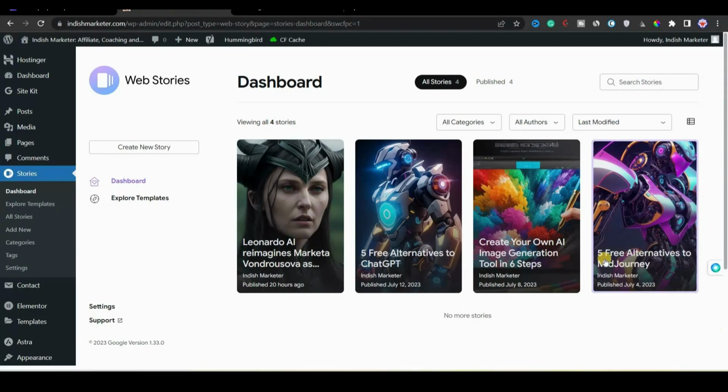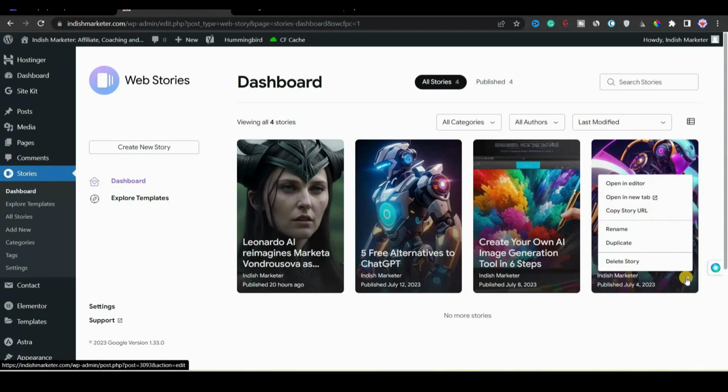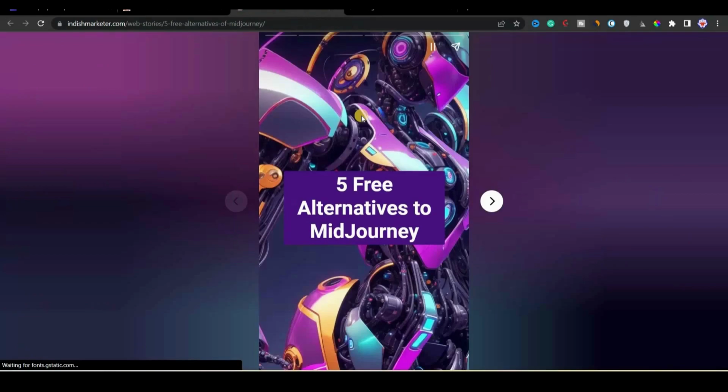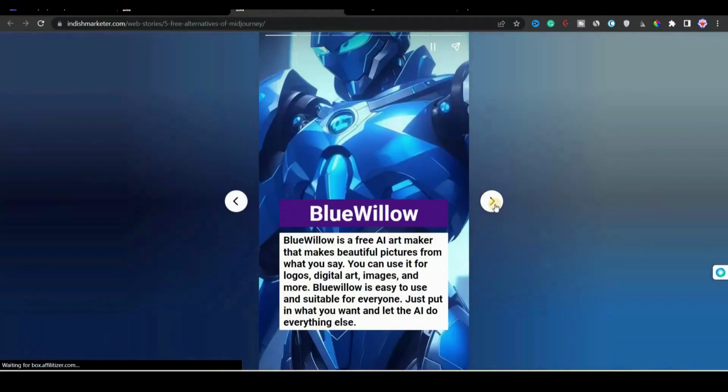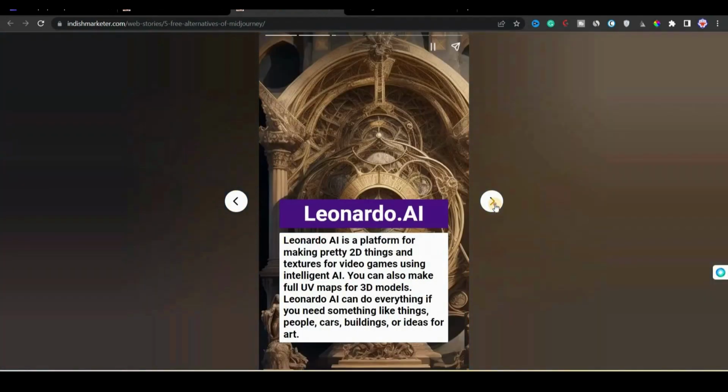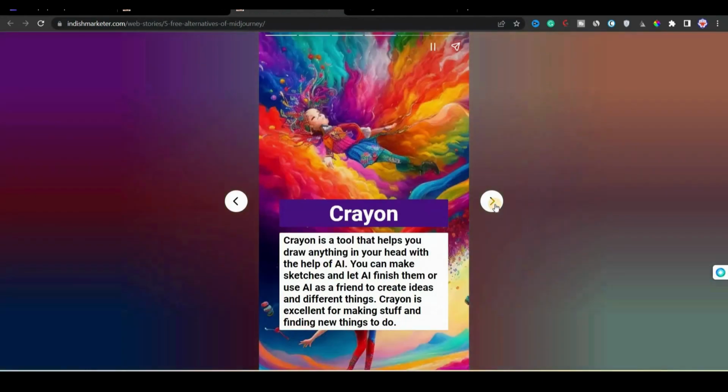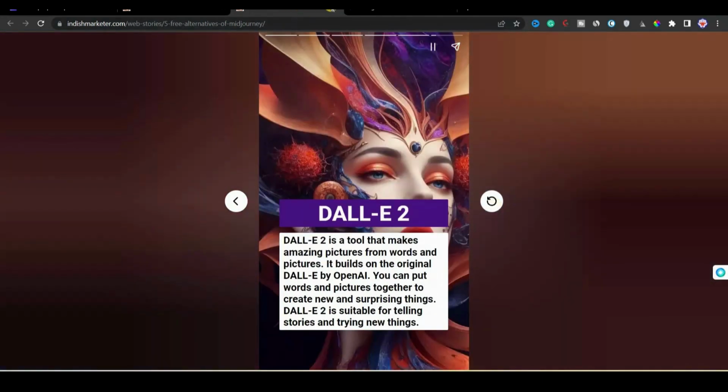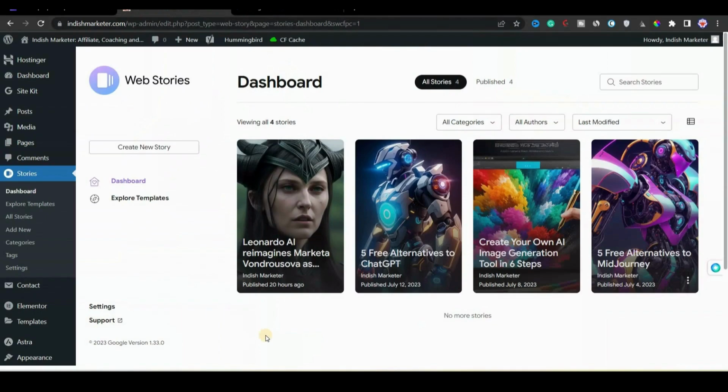For example, in my case, the first web story that I created just came into my mind: 5 alternatives to Midjourney. I just created a web story on that topic. You can see here 5 alternatives like Blue Willow, Leonardo AI; these are the tools that are alternatives to Midjourney. First the idea came to my mind, and then I went to Google, searched for these 5 alternatives, and created it.